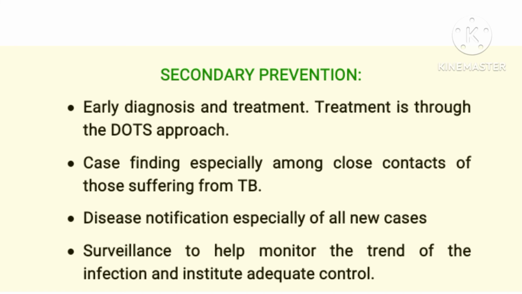In secondary level of prevention, the patient is already having the disease. What do you now do? You now limit the extent of the damage the disease would cause to the person. And this includes early diagnosis and treatment, then case finding, especially among close contacts, then disease notification and surveillance. So these are activities to carry out. Already the person has the disease, but you have to limit the spread of the disease from entering into an epidemic. Then the person that already has the disease, you need to identify the person early and treat them so that the disease can go. And the treatment approach is known as the DOTS approach.